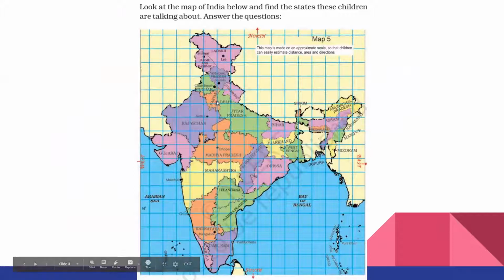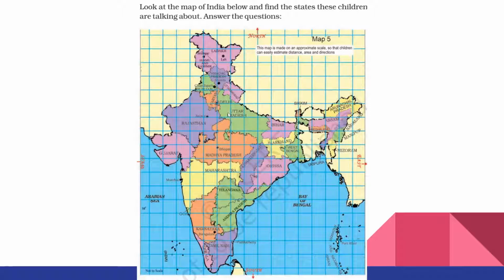Then where is the other one? Here is Delhi. Delhi is not considered a state, so this is the position of Delhi. Which is the other state? Sikkim. Sikkim is here, towards the east side. This small portion is Sikkim. Another one, Tripura, is here. This small portion where the pointer is, that is Tripura. So Sikkim and Tripura are far from Delhi. But Haryana and Uttarakhand are very close to Delhi. These are the states the children were discussing.